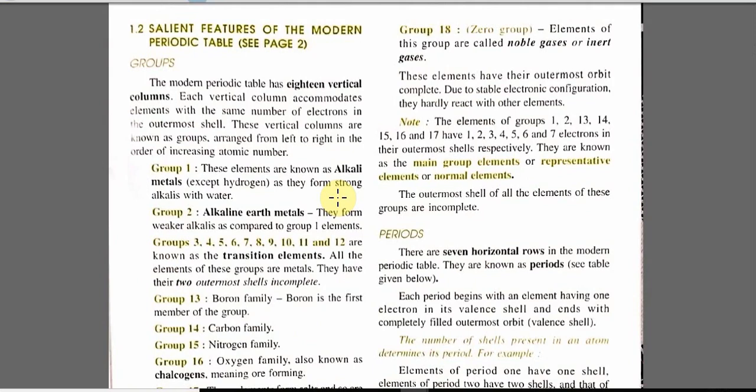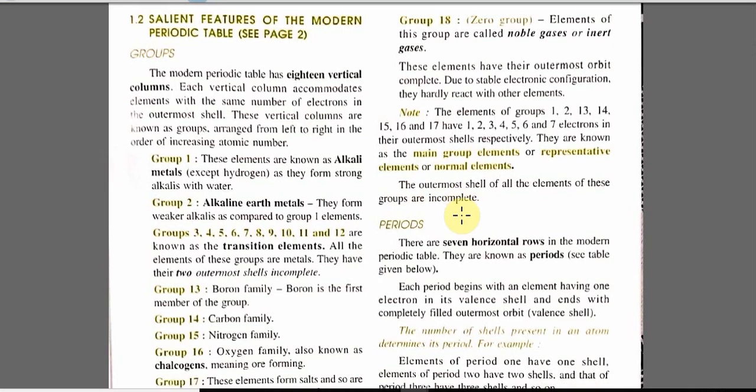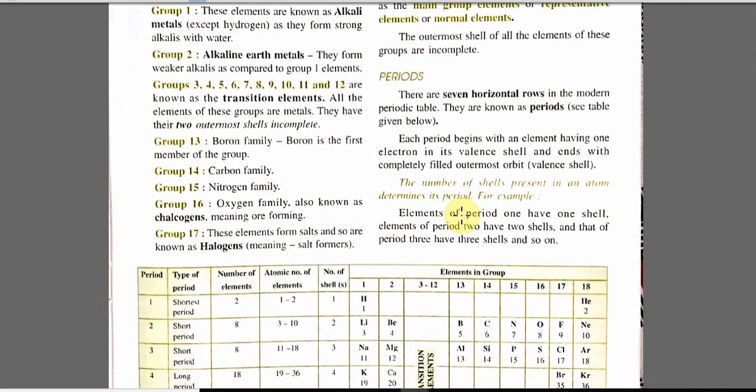We will also see group 18. Elements of this group are called noble gases or inert gases. These elements have their outermost orbit complete. Due to a stable electronic configuration, they hardly react with each other. Now elements of group 1, 2, 13, 14, 15, 16 and 17 have 1, 2, 3, 4, 5, 6 and 7 electrons respectively in their outermost shell. So they are known as main group elements or representative elements. The outermost shell of these elements is incomplete, so they participate in chemical reactions.